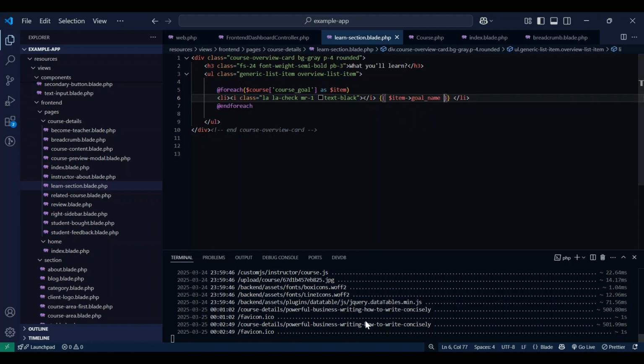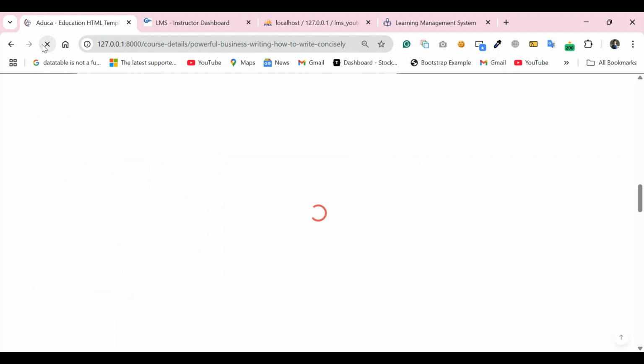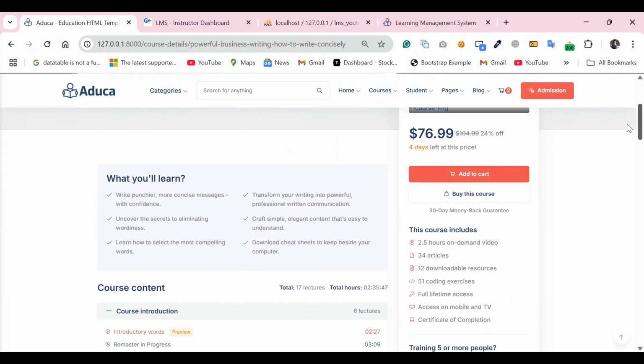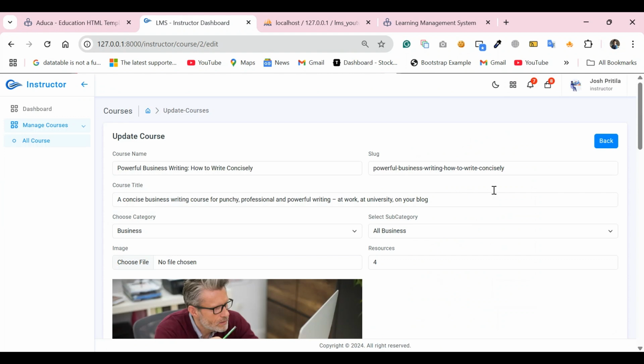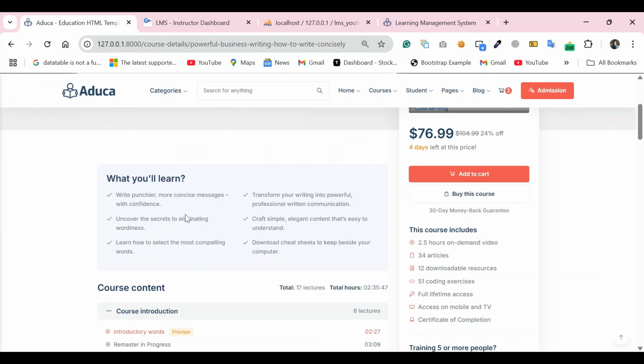Does it work or not? Okay, just reload. Actually, here the data came in perfectly. I check whether it is right or not. Look at this: write punctual, more conscious messages with confidence. I hope that it works. That's a very attractive, nice way, and organized.